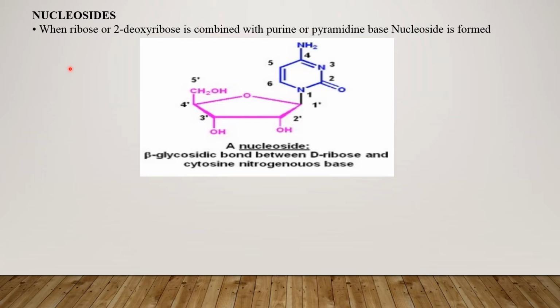Then nucleosides. When ribose sugar or deoxyribose sugar is combined with a base, either purine or pyrimidine, it is known as a nucleoside. These are the pentose sugars, and at the first carbon atom a purine or pyrimidine is attached by the formation of a beta glycosidic bond, and that is known as a nucleoside. These nucleosides are converted into a nucleotide by the attachment of a phosphate group at the fifth carbon atom.